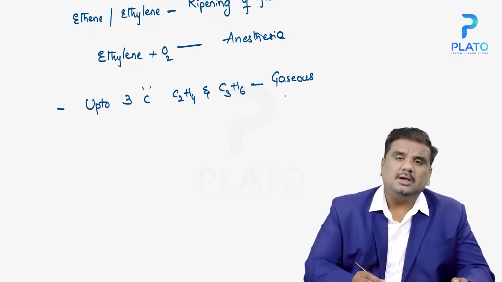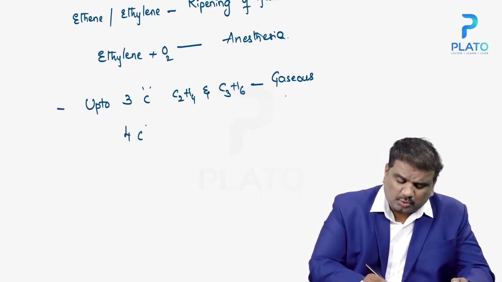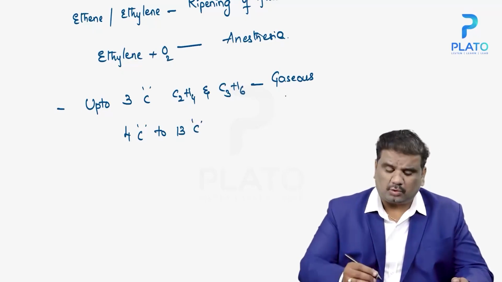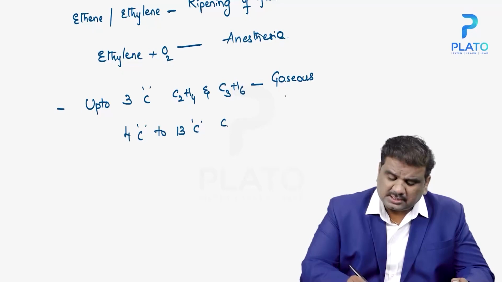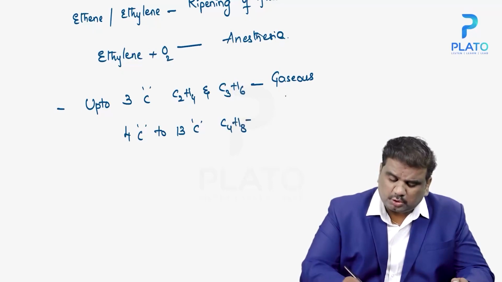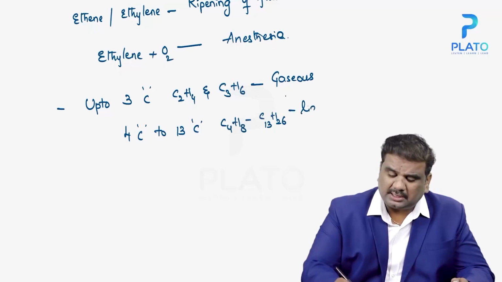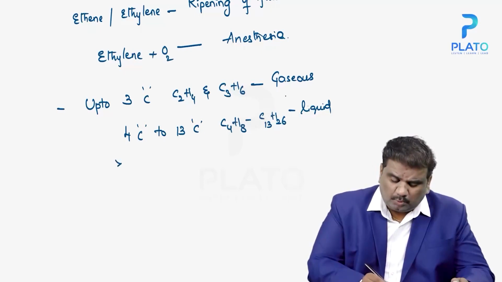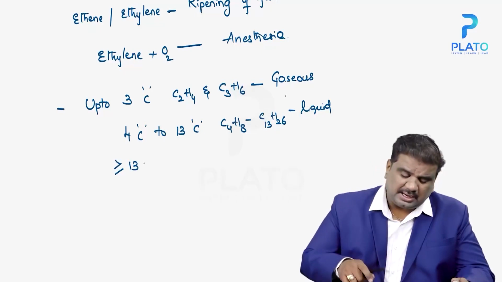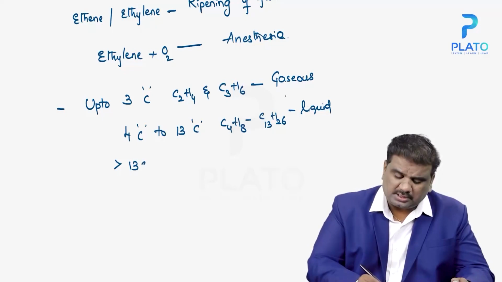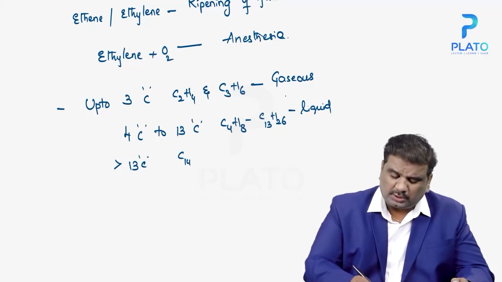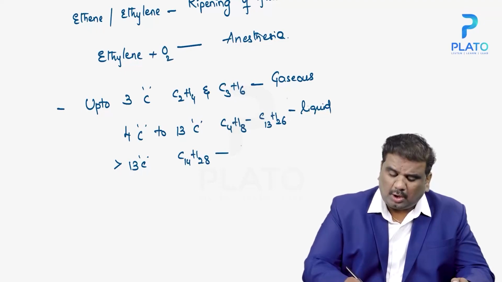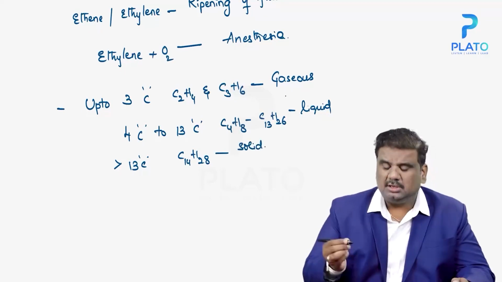At the same time, alkenes from 4 carbons to 13 carbons, that is from C4H8 to C13H26, all these alkenes exist in the liquid form. And alkenes with more than 13 carbons, that is from C14H28 and above, all these exist in the solid state.